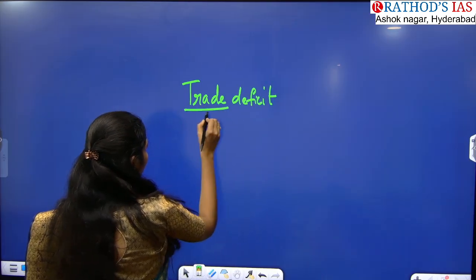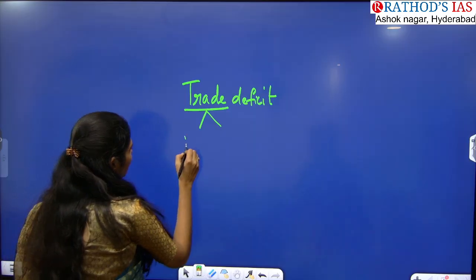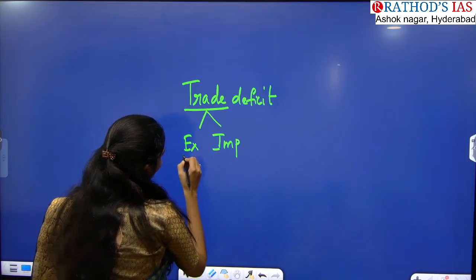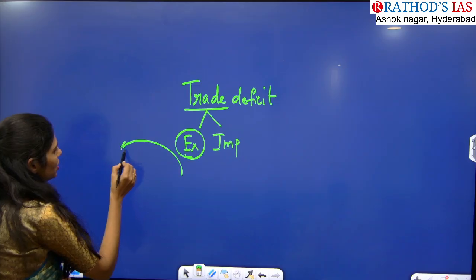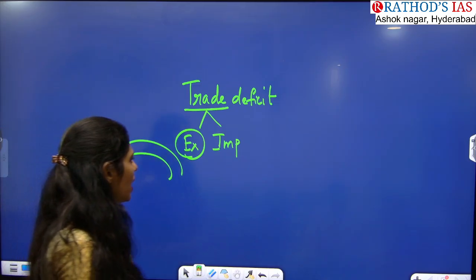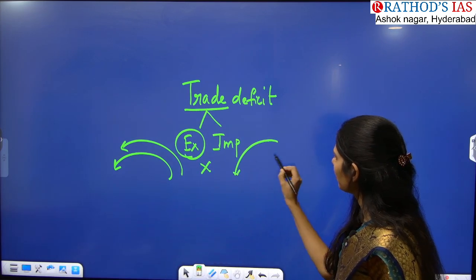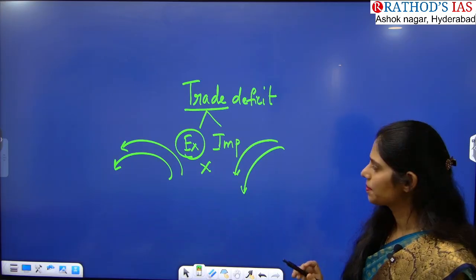So what is trade? Trade includes two components: exports and imports. What are exports? That is nothing but going out. The goods which are going out from a country are called exports. And what are imports? Opposite to this. The goods which are coming from other countries to your country are called imports, right?